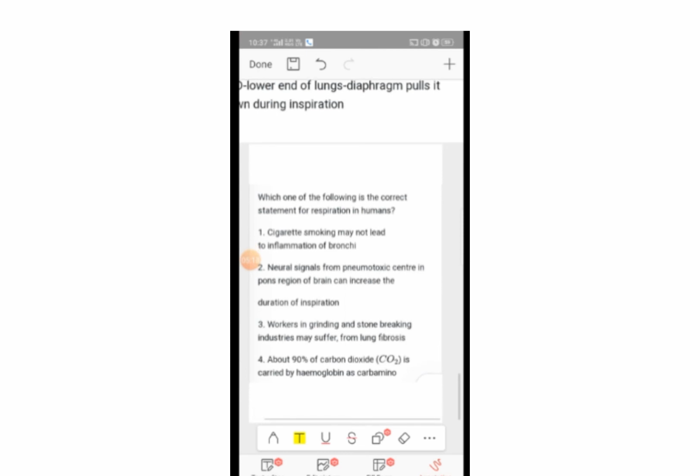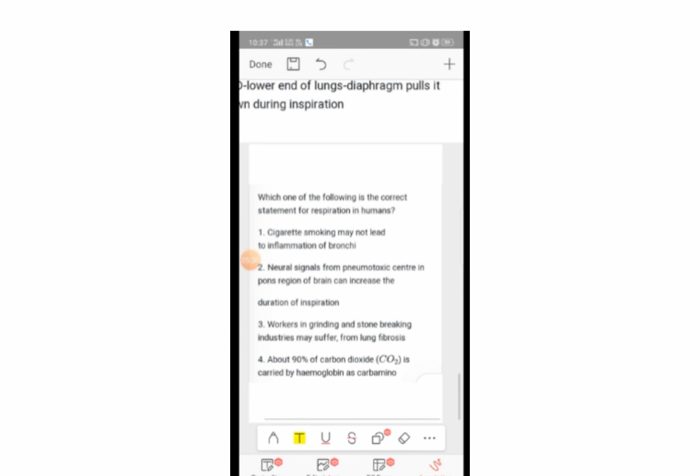Which one of the following is the correct statement for respiration in humans? First, cigarette smoking may not lead to inflammation of bronchi. Second, neural signal from the pneumotaxic center in the pons region of the brain can increase the duration of inspiration. Third, workers in grinding and stone breaking industries may suffer from lung fibrosis.